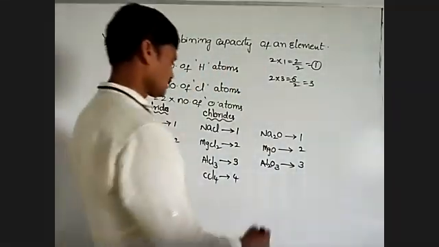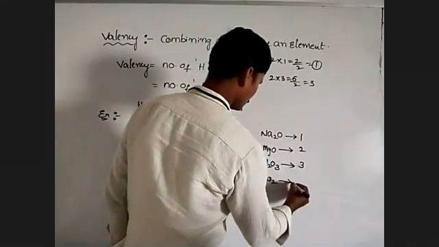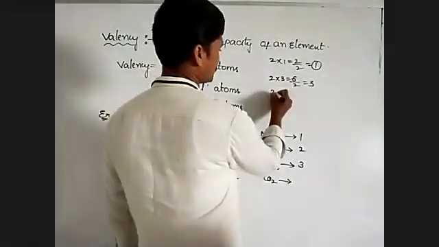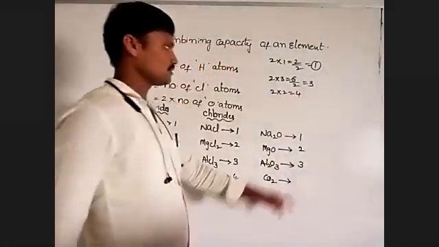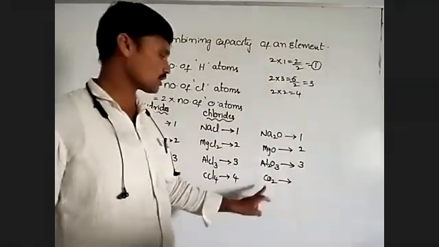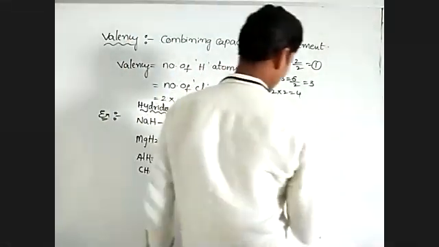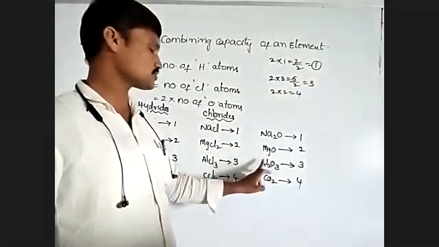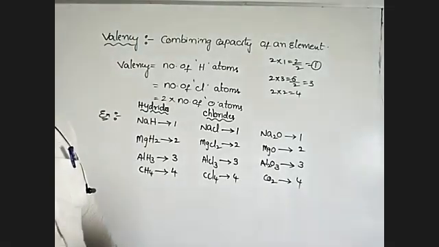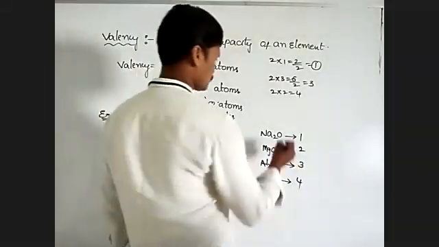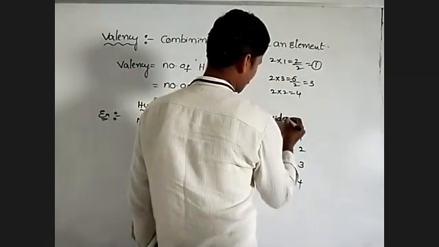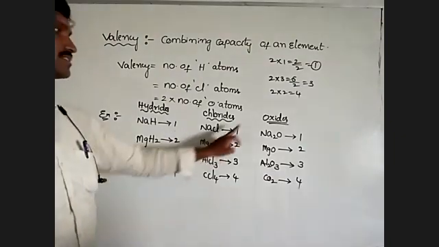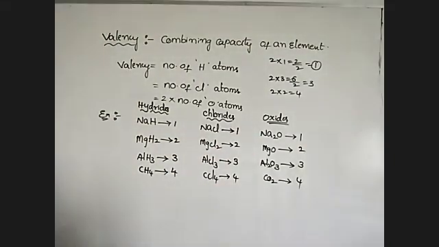Okay, right. So next, CO2, carbon dioxide. Here two oxygens are present, 2 into 2, that means 4. This valency 4 is shared by only one carbon. That means 4 by 1, 4. That is the valence. So in this case, sodium, magnesium, aluminum, carbon, all elements here react with oxygen. So these are called oxides. Oxides. Okay. Hydride, chloride, oxide. That is the valence. Right.